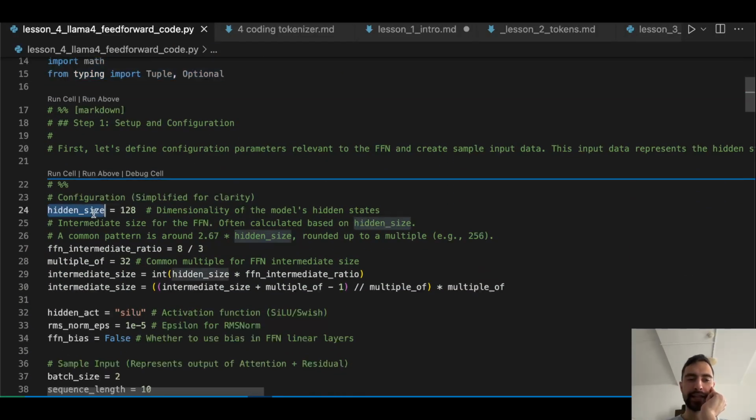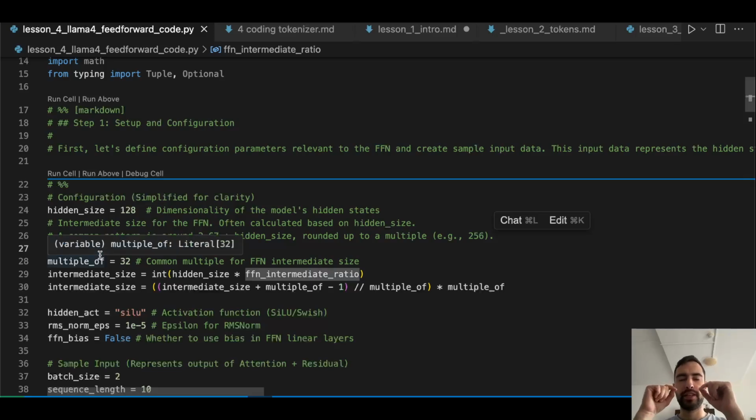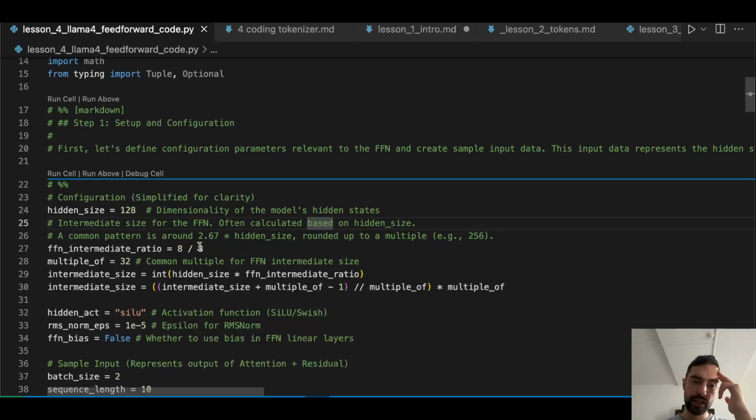So first, hidden dimension, hidden size. This is the token embedding length. So intermediate ratio. You know this feed forward will have input size of this token. It will expand to a bigger size, and then contract back to the size of the token. So inside of this expansion, there will be processing and stuff, and that's the magic there. And usually the expansion ratio is like 8/3, so 2.67. That's gonna be the middle.